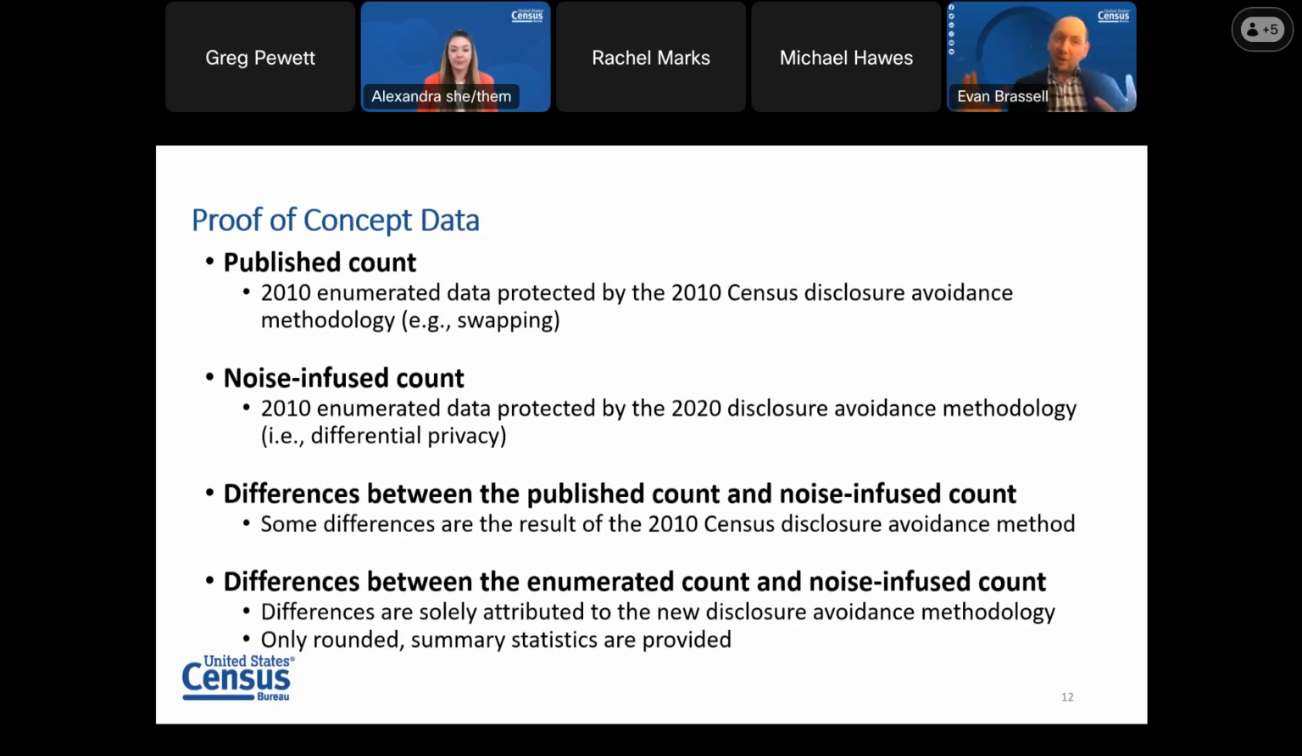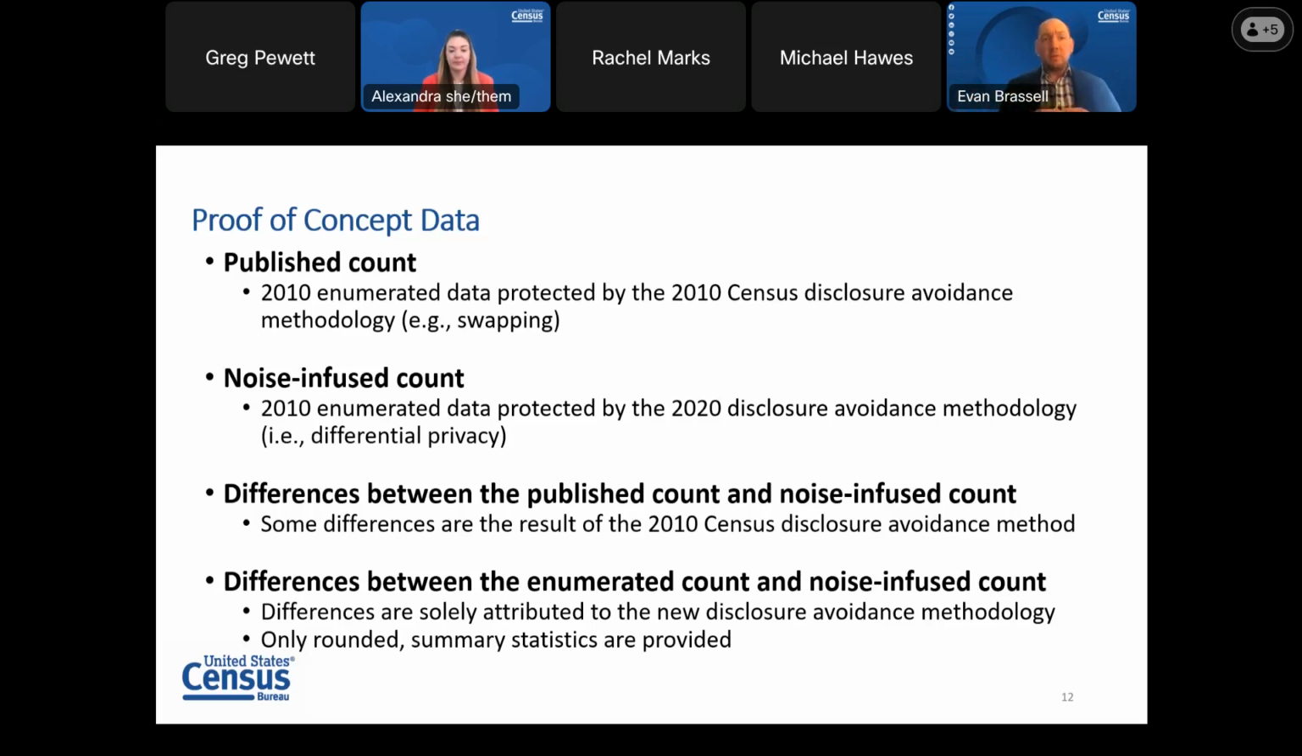I'm covering all the terminology up front, so please bear with me. A few more things we want to highlight: we'll be referencing several concepts throughout both this presentation and the proof of concept, and I want to make sure that we're all on the same page. So first thing is we'll be talking about published count. These are the counts that are available currently on data.census.gov from the 2010 census. Noise infused counts are the counts that have noise infused into them based on the methodology that will be described in the proof of concept and in this presentation.